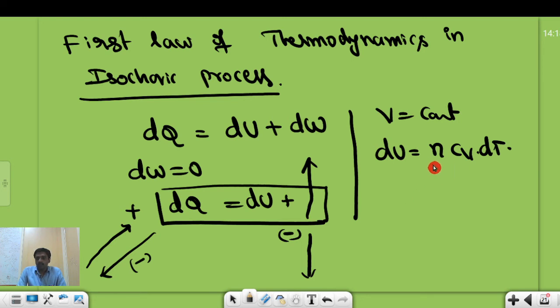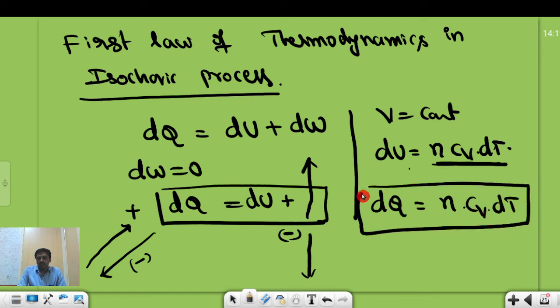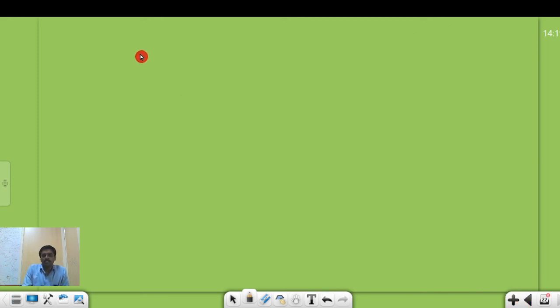Now, as we are following a constant volume system, dQ can be written with the help of this formula. I am modifying this one: dQ is equal to n Cv delta T. So, this formula I am using. We are very familiar with the Cv formula in terms of gamma: Cv is equal to R divided by gamma minus 1.